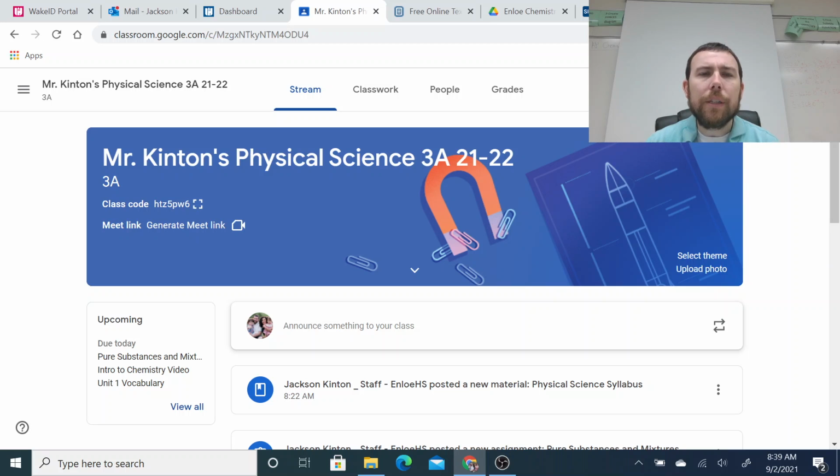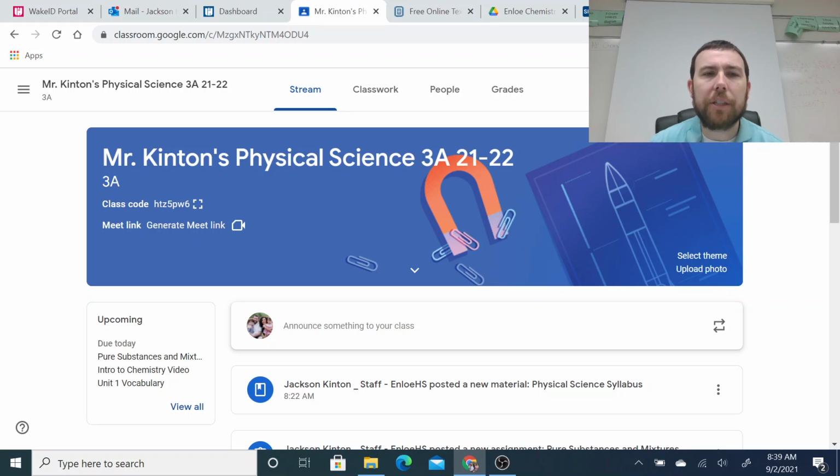Just a quick overview of what physical science is and why it's important. Physical science is an introductory course to both chemistry and physics. We're going to be looking at very foundational things like structure of the atom and chemical reactions. When we talk about physics, we look at things like motion and Newton's laws of motion. It's just a really neat course, and I'm excited to be able to teach it again this year.